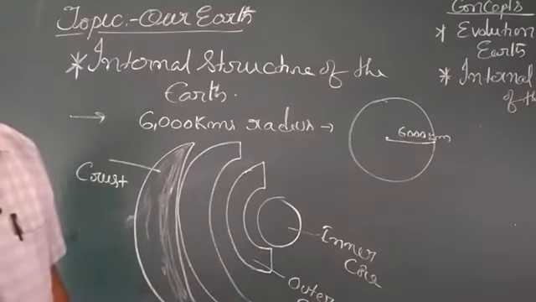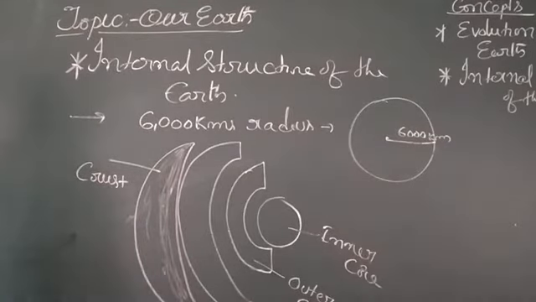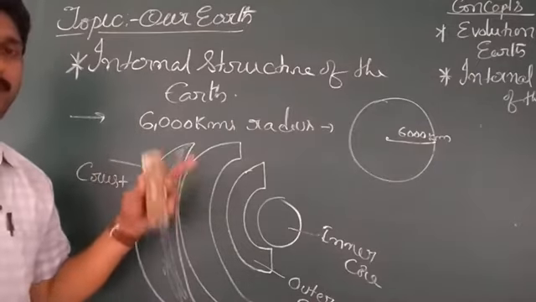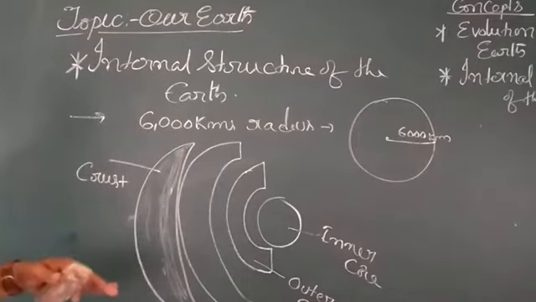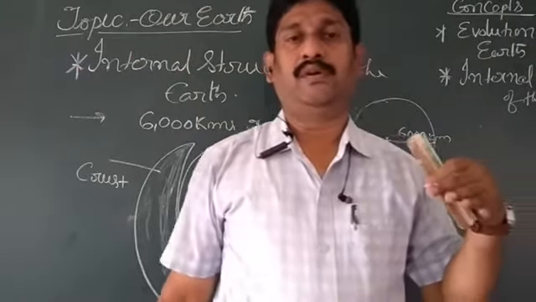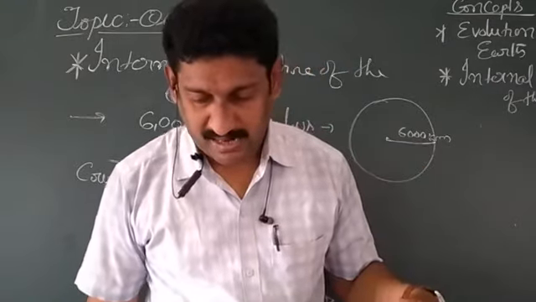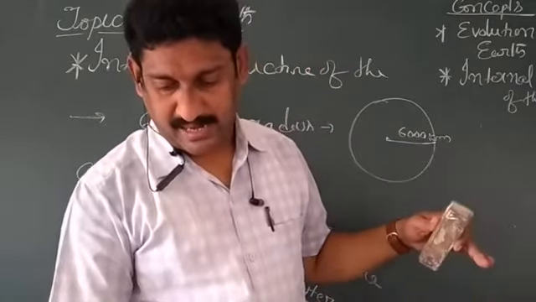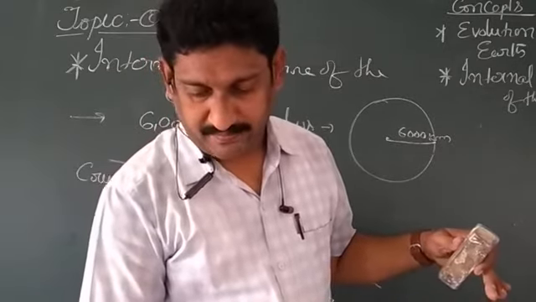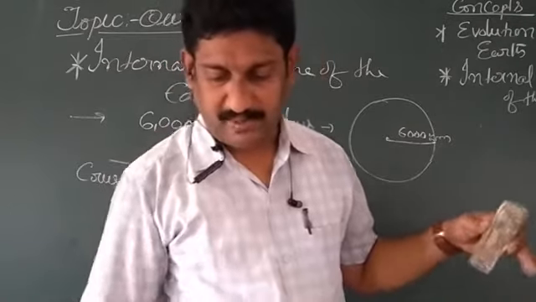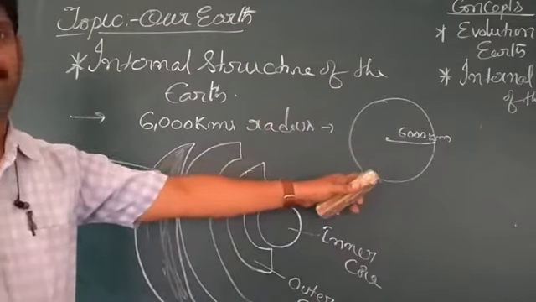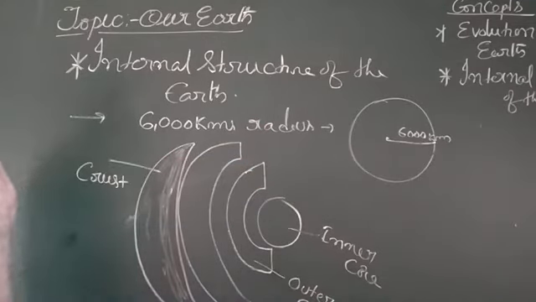So what we are going to discuss, the main important points, is the internal structure of the earth. Once again I am repeating the same topic. We have dug the surface of the earth only 2 kilometers deep, but its radius is 6,000 kilometers.